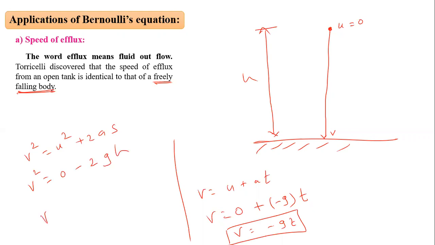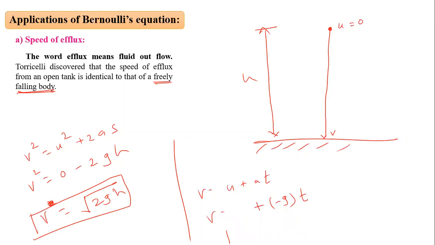So in magnitude, V is equal to under root 2gh. And this is the speed of a freely falling object. A freely falling object has a speed under root 2gh, and efflux also has the same speed.